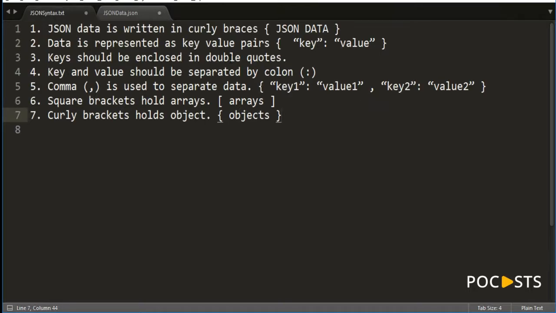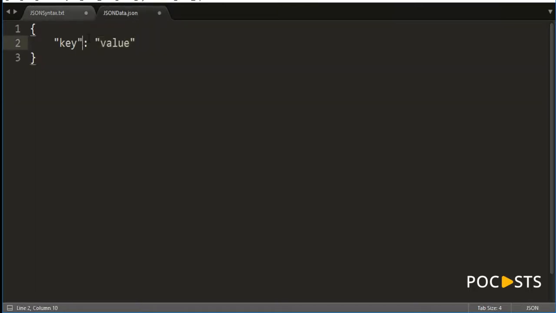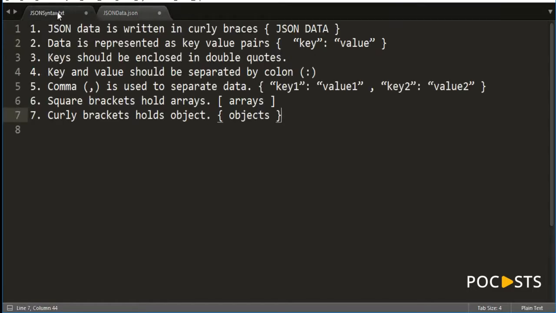The key should be enclosed in double quotes. So always the key should be in double quotes, or else it will be an error. Key basically represents what value you're trying to refer, right? There are some conditions wherein you don't need double quotes. That's basically when you're defining an integer, right? You don't need double quotes. So that's why there's no rule on value. Okay, the rule is basically on the key. The key should be written within the double quotes, right?